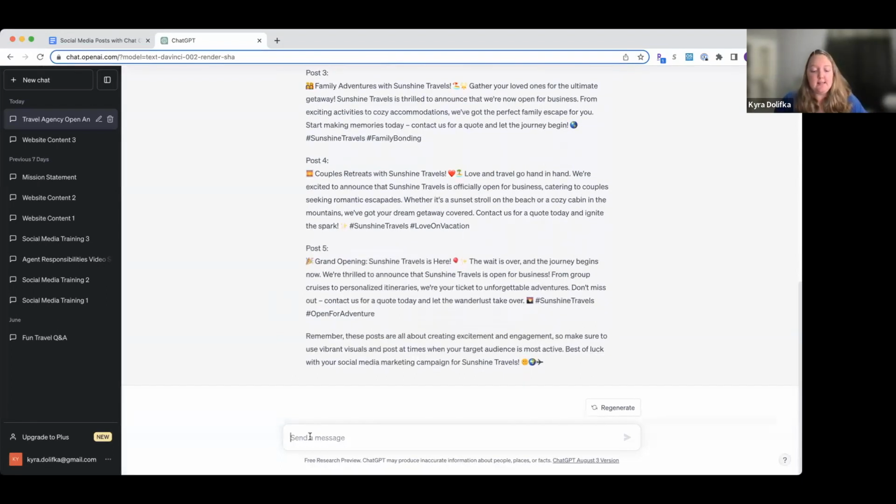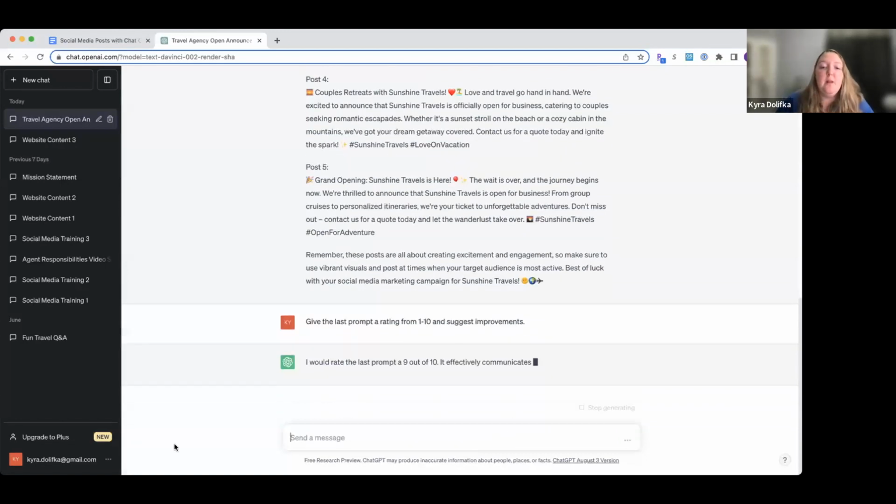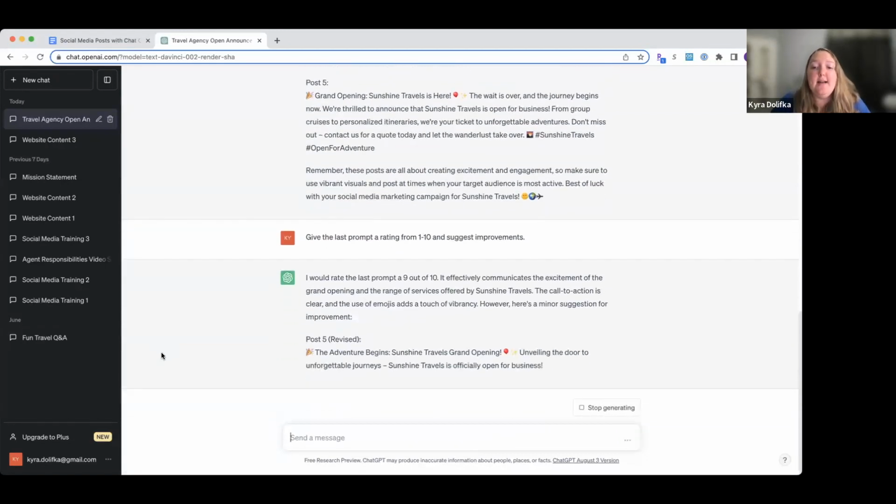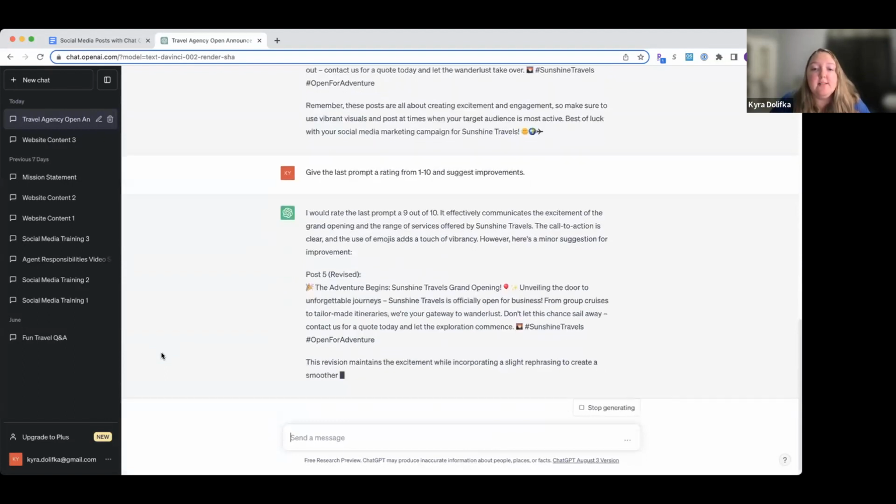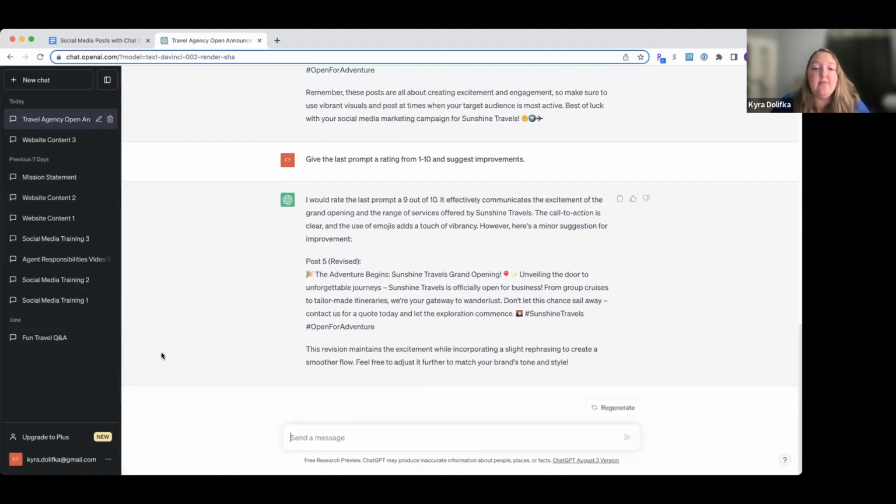Okay, so let's kind of see what it thought. So give the last prompt a rating from 1 to 10 and suggest improvements. Let's see. Okay, we got a 9 out of 10. The call to action is clear. It looks like they revised one of our posts for suggestions. It does say the call to action is clear. There's a minor suggestion for improvement.